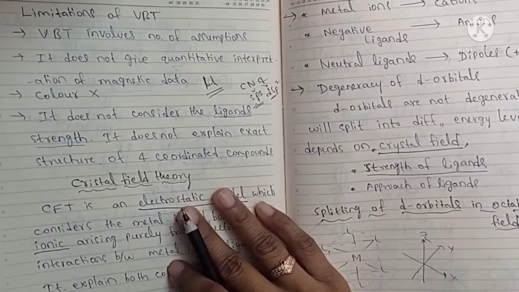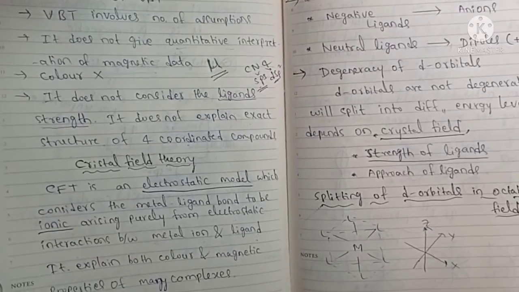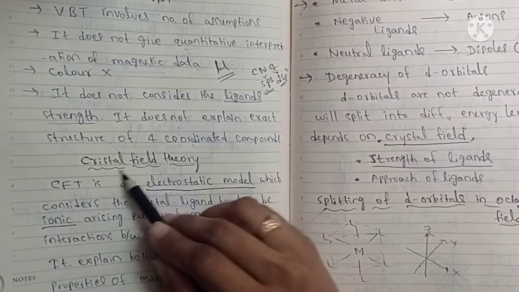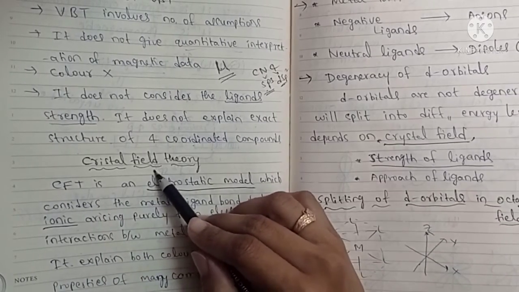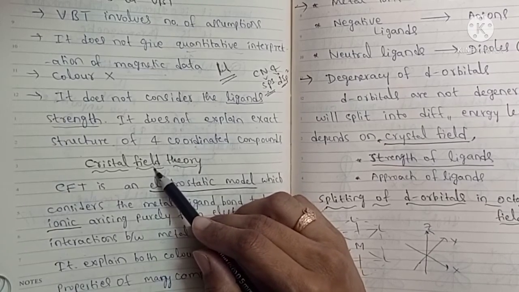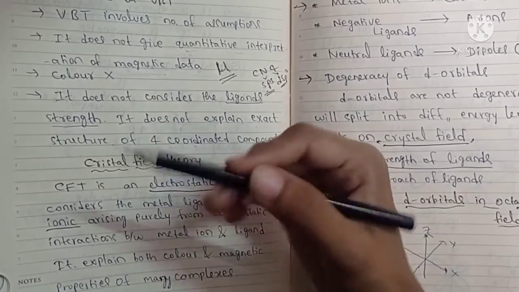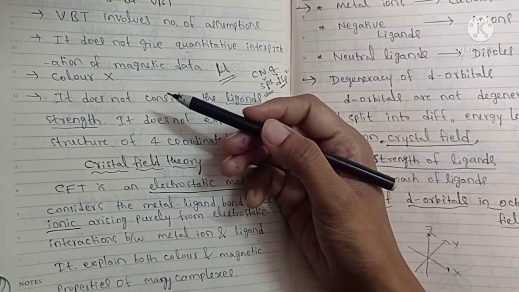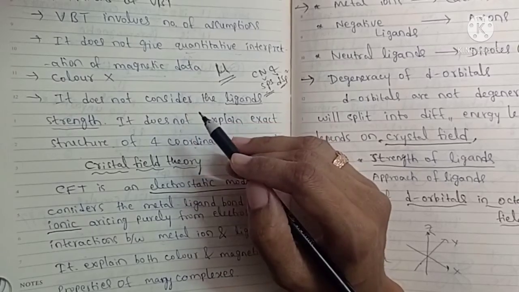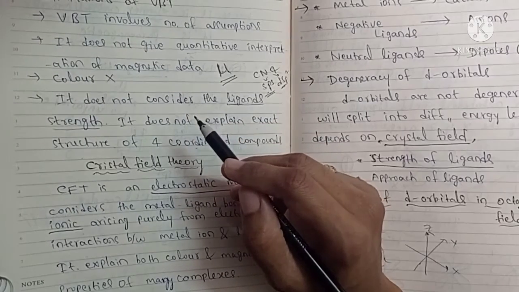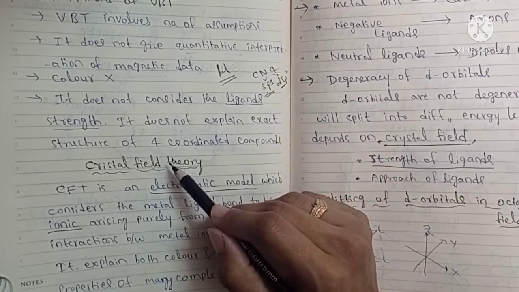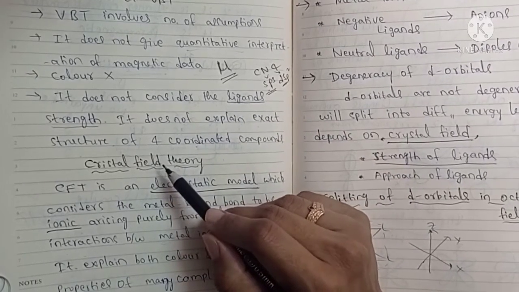So many of these failures are addressed by the crystal field theory. This theory has explained many properties of the complexes. It depends on the ionic nature of the complexes. Before crystal field theory, VBT assumed a covalent bond formation, an overlapping between metal orbital and ligand orbital, that is completely covalent in nature. But crystal field theory explained the ionic nature of the crystals.